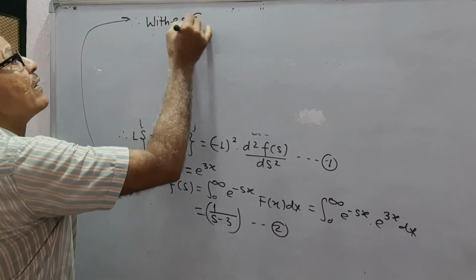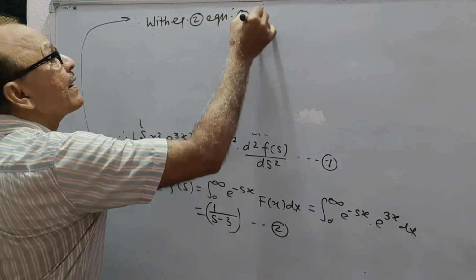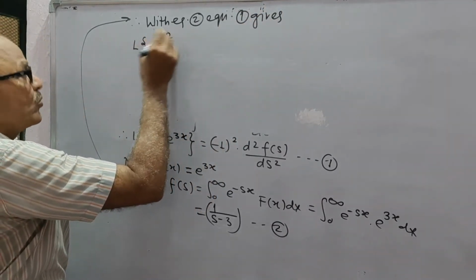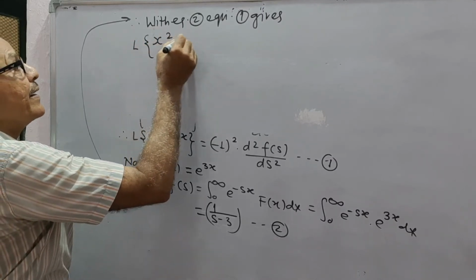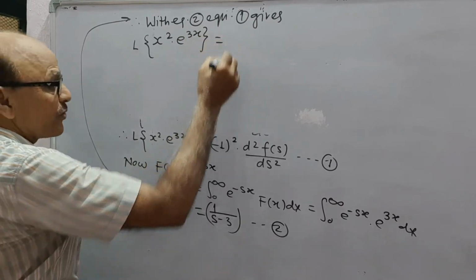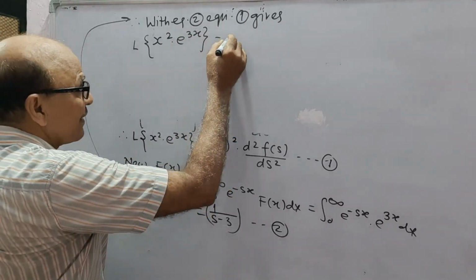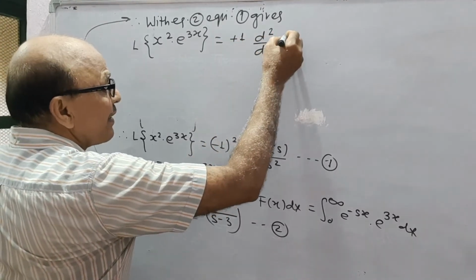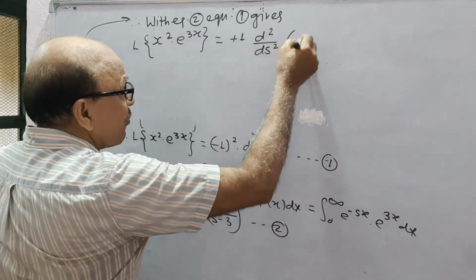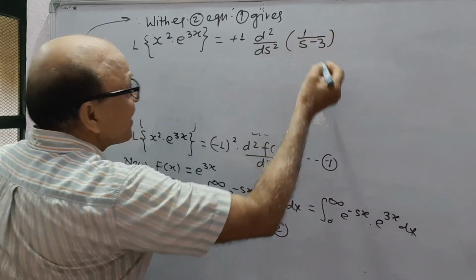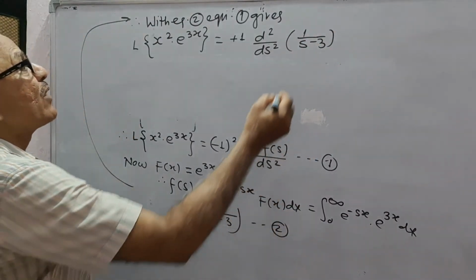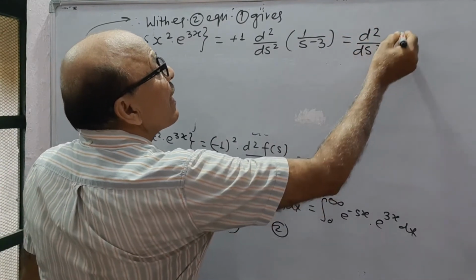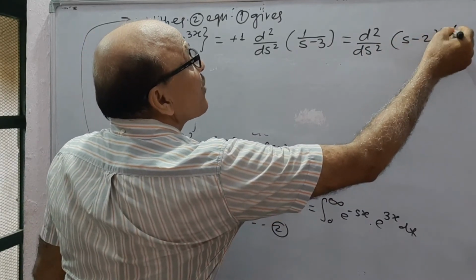With equation 2, equation 1 gives the Laplace transform of x power 2 e to power 3x is equal to, this becomes plus 1, d2/ds2 of F(s), which is 1 upon s minus 3, which can be written as (s minus 3) to power minus 1.